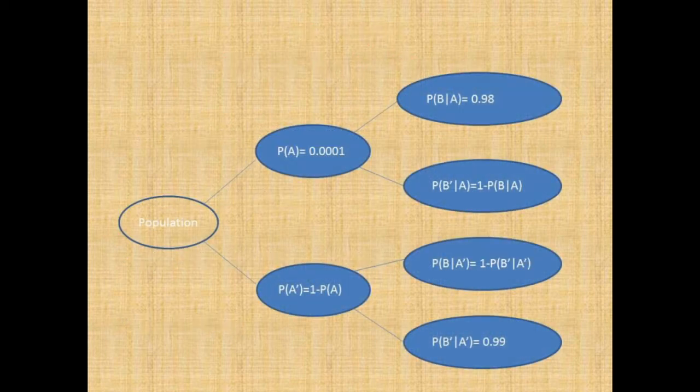So having the marginal probabilities and the conditional probabilities, we can find out a few more marginal and conditional probabilities.